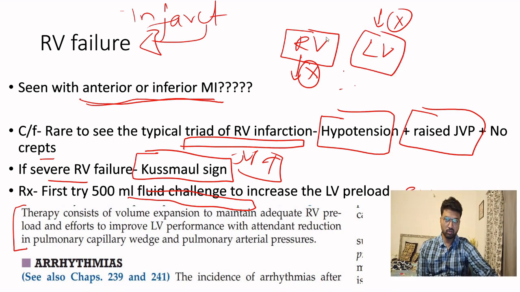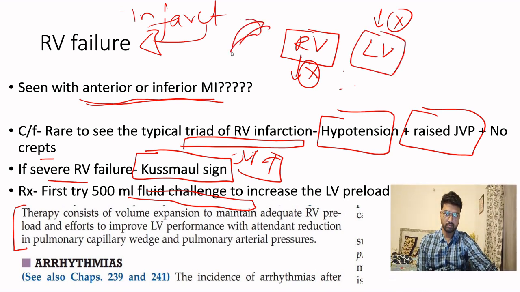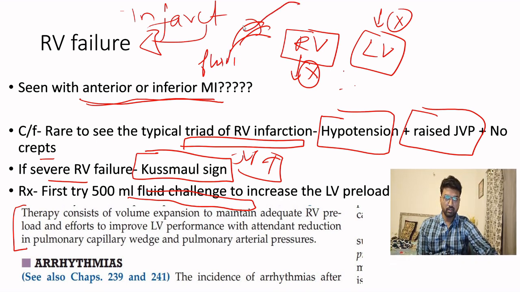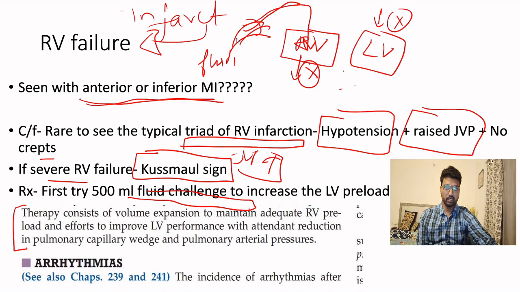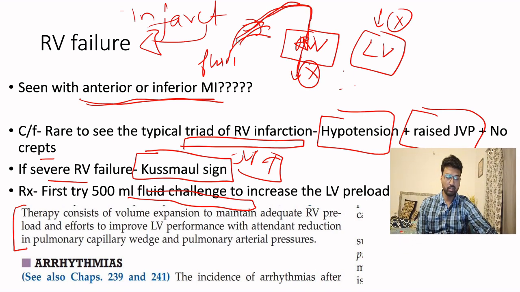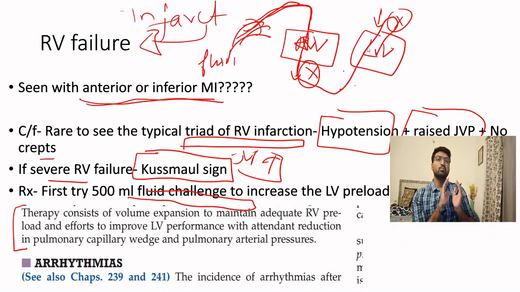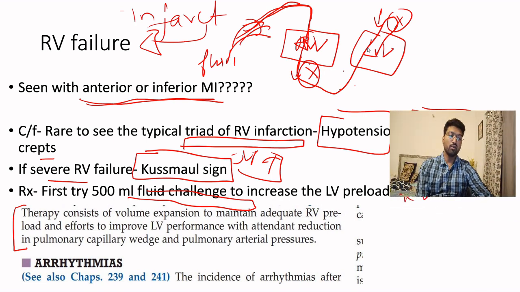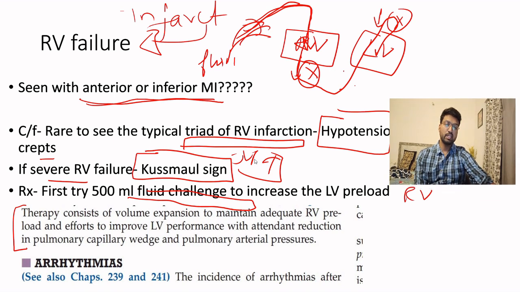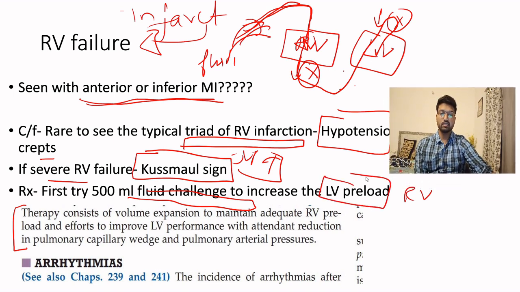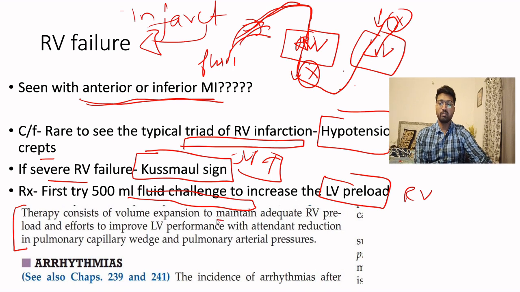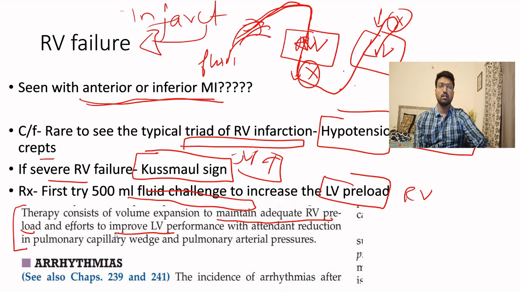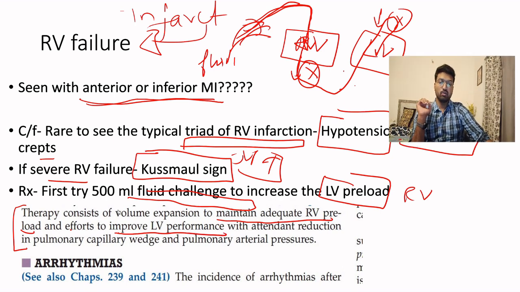So if we give fluids, fluids will enter. We basically want that fluids go here. We are trying to push the fluid from here to here to here. So we are trying to give a challenge. We are trying to make the fluid go from the RV to the LV. So our aim is to increase the LV preload ultimately. What we are trying is to maintain an adequate RV preload, and hence we are trying to improve the performance of the left ventricle. So that is why we are giving a fluid challenge.